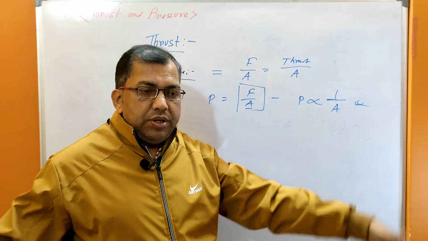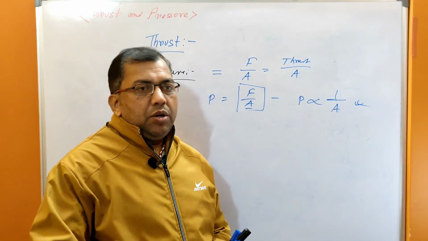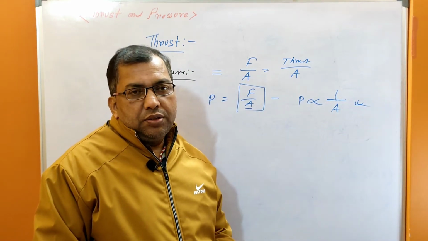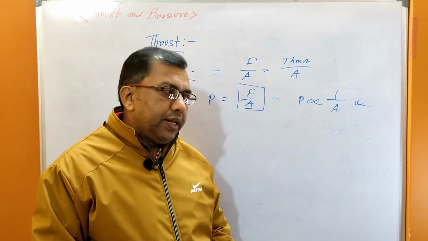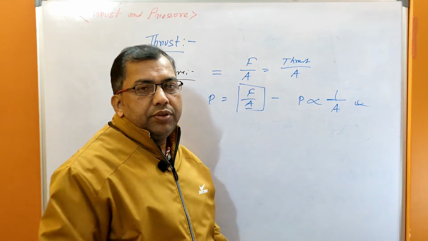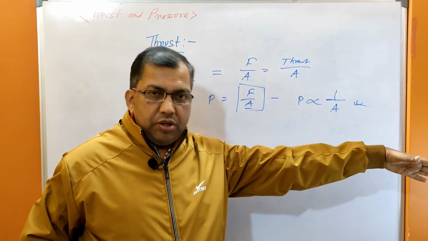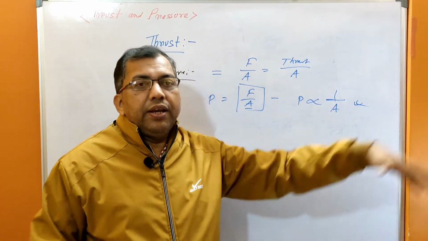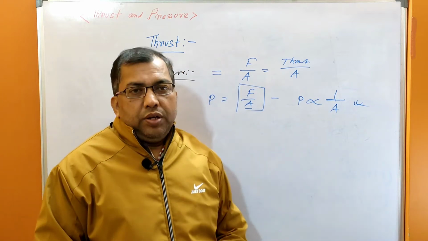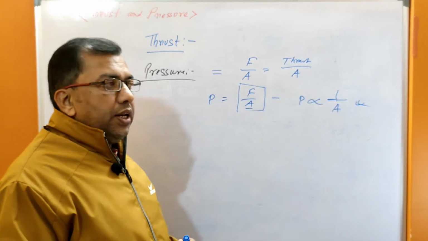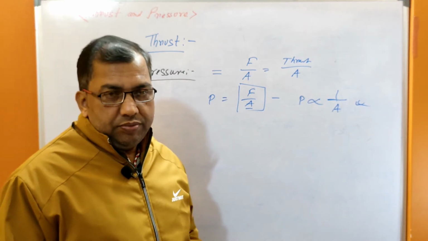In the case of a dam, when we are constructing a dam, the base of the dam is being widened to build sufficient strength so that it can withstand high pressure.